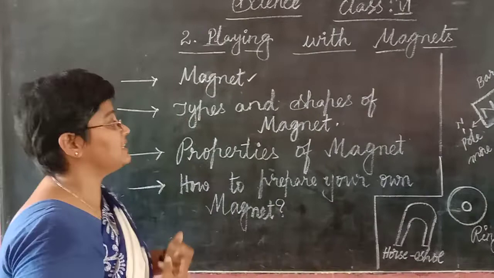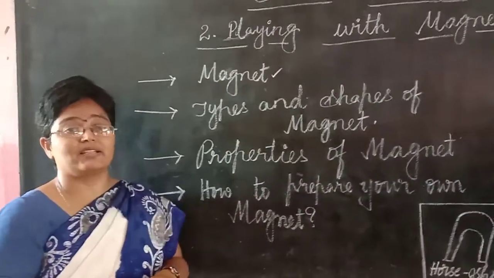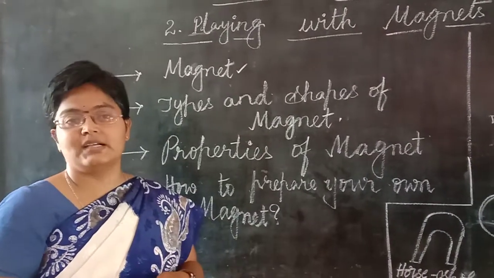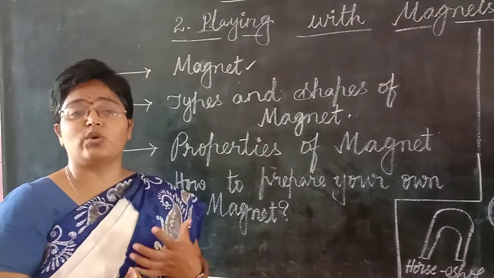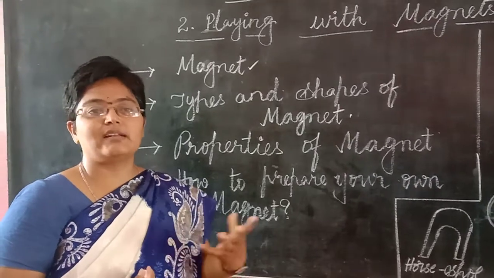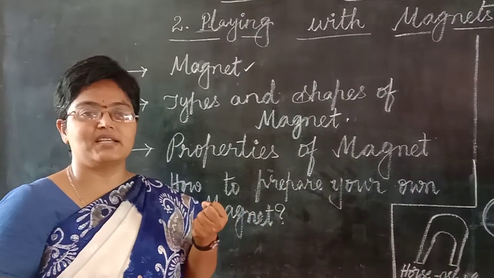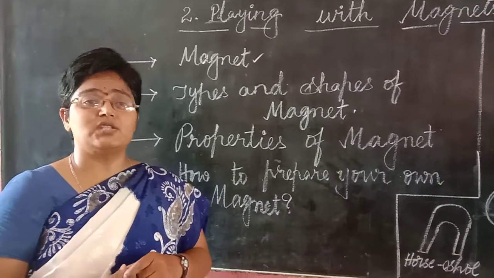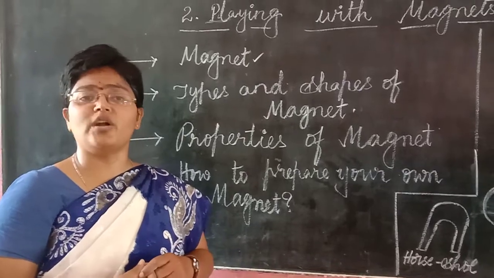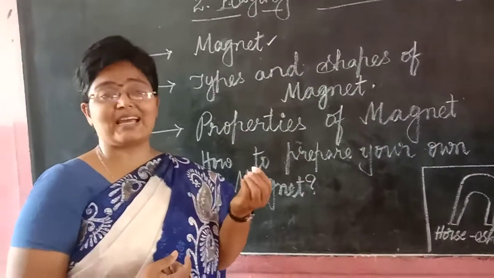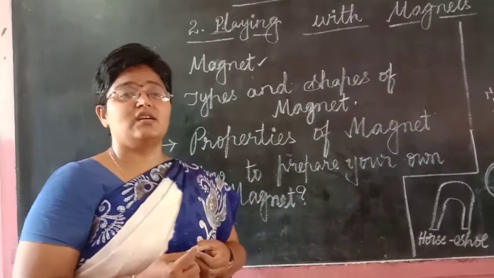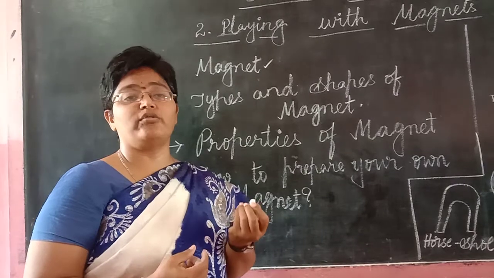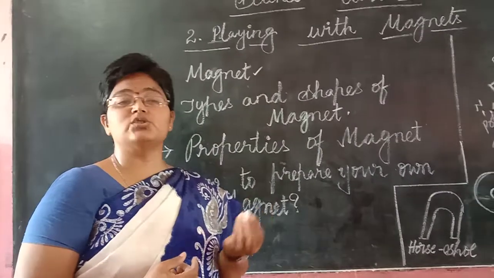Let us get into the lesson, types and shapes of magnets. A magnet is a material which attracts and repels. So what is meant by attraction and what is meant by repulsion? Attract means it attracts materials which are made with iron. So a magnet can attract particles which are made with iron. Is it possible for a piece of chalk to be attracted by a magnet? I say no, because what is chalk made of?